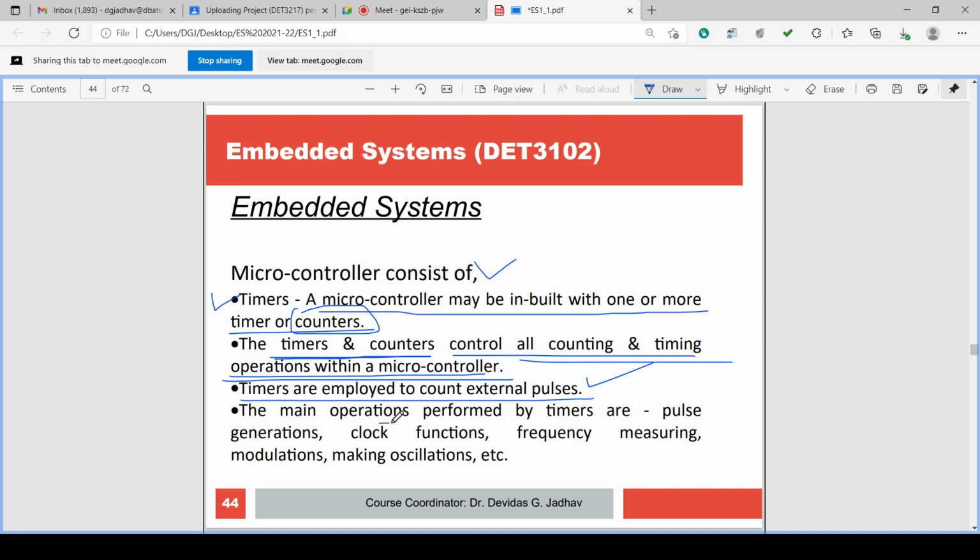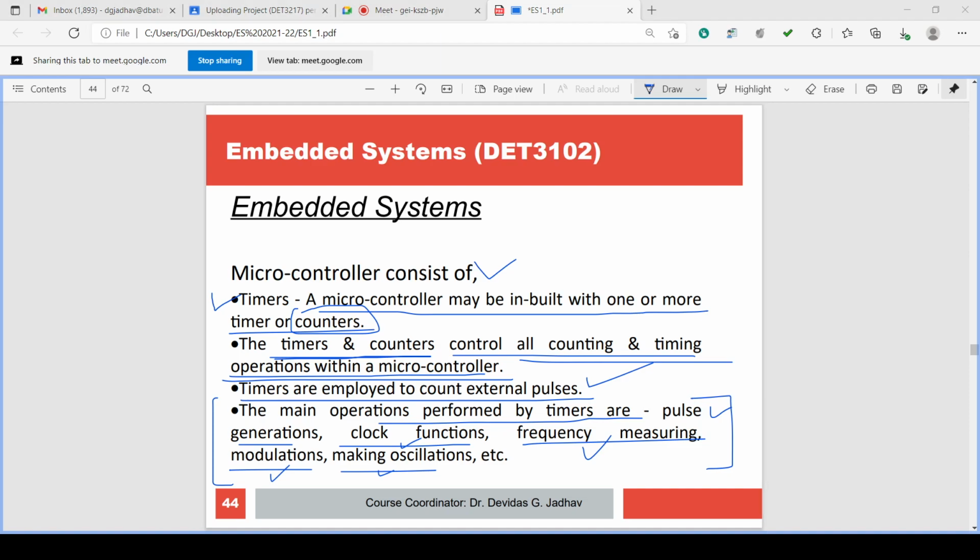The main operations performed by timers are pulse generation, clock functions, frequency measuring, modulations, making the oscillations. So what are the main operations of the timer? The pulse generation, clock functions, frequency measuring, modulations, making the oscillations. These are the main functions of the timers.